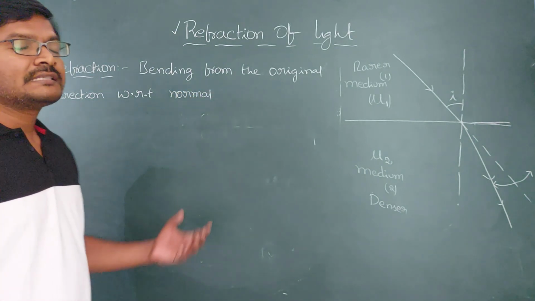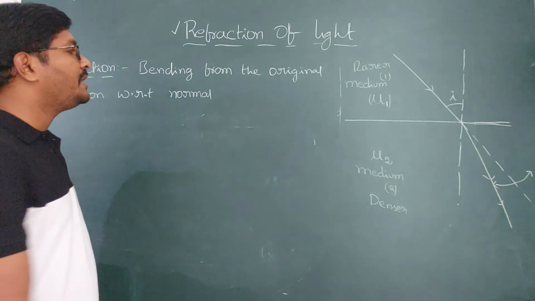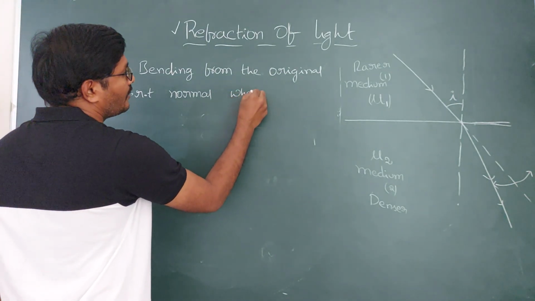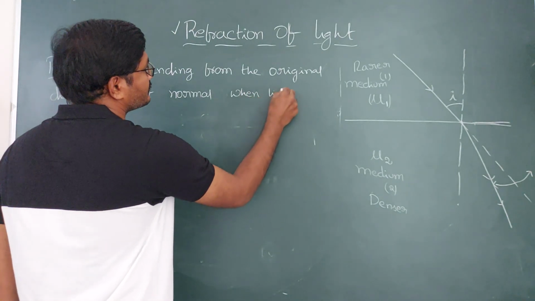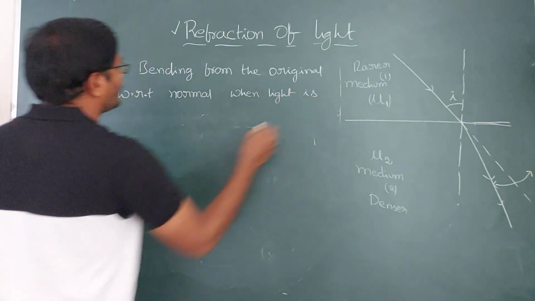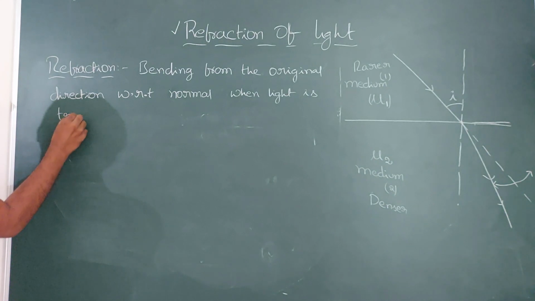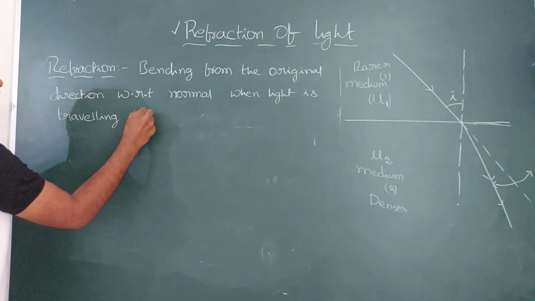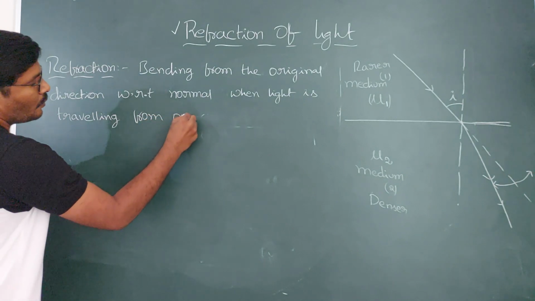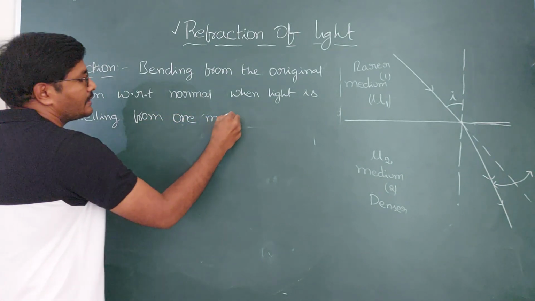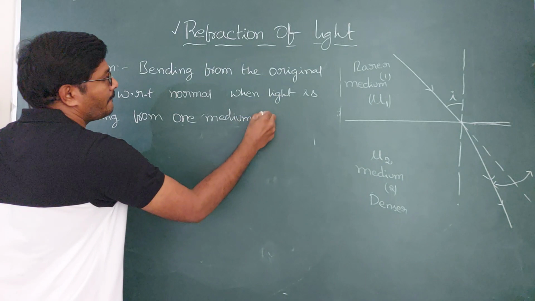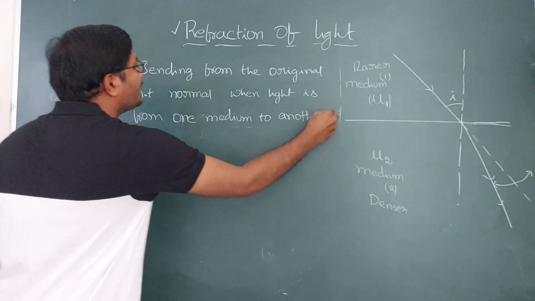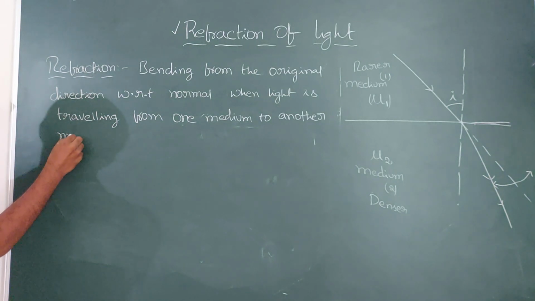Why? As the light is moving from one medium to another medium. When light is traveling from one medium to another medium, its velocity is going to change.